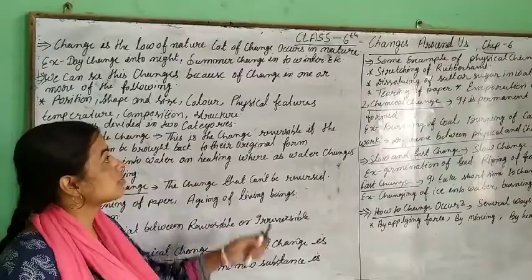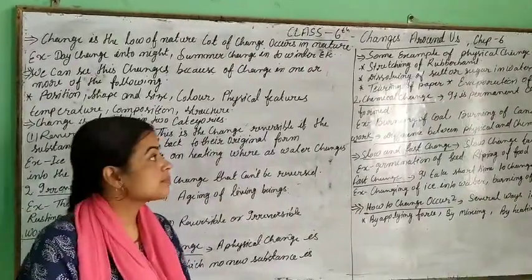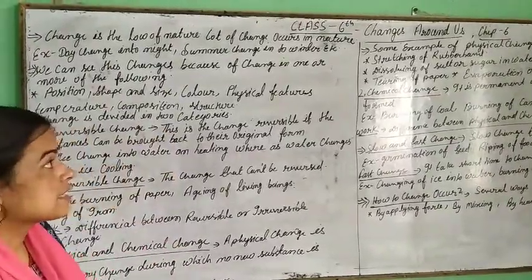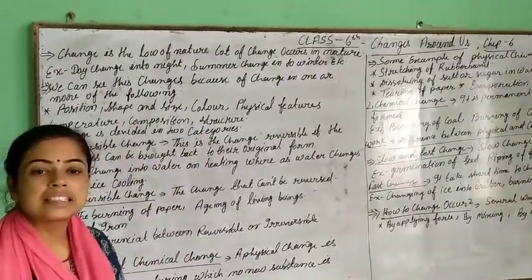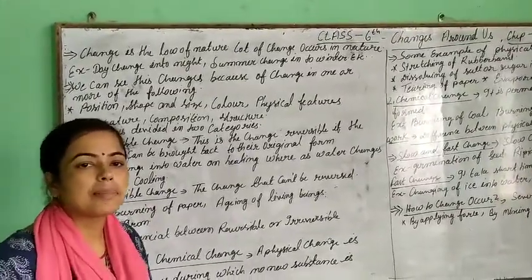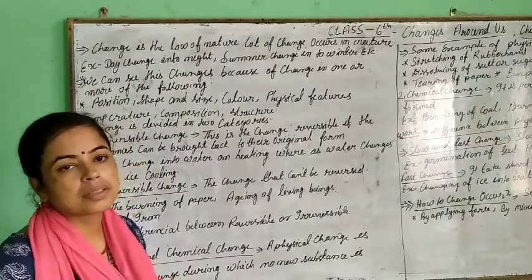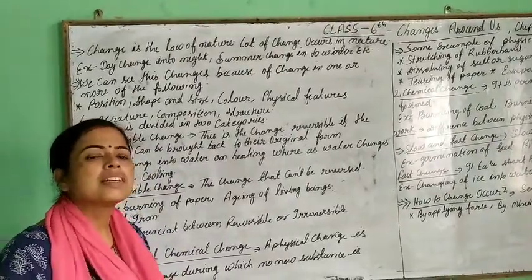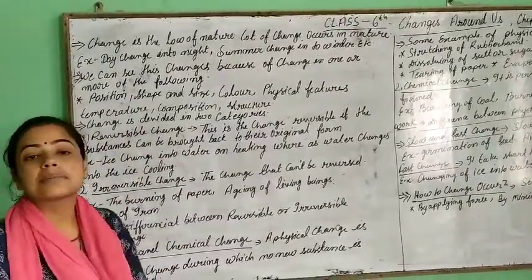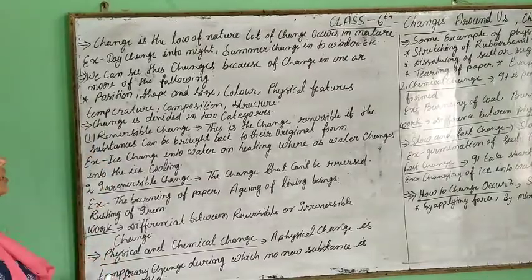This is the chapter of class 6, Change Around Us. This is the 6th chapter of your subject. We have already seen that every day something is changing and something is happening in our daily life. Some changes are reversible, some are not reversible. So in this video and in this chapter we will learn about change. Let's see what is change.